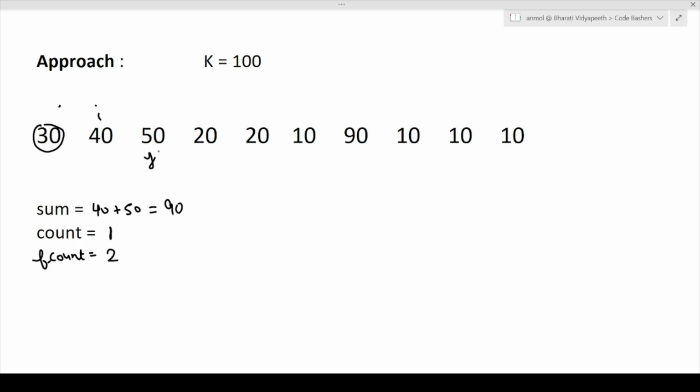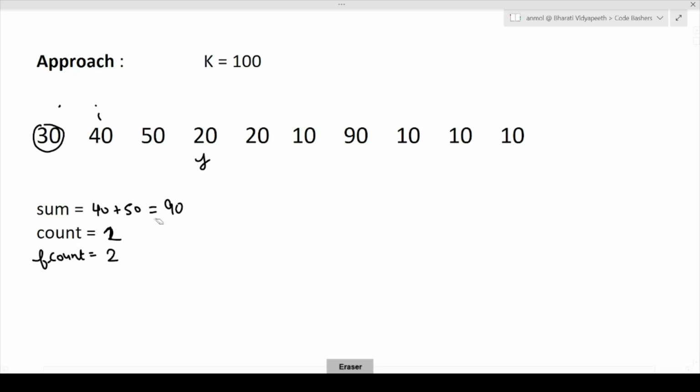So again, since it is a valid move, we will move our j value to the next pointer and update our count value to 2, because this count value of 2 represents these two elements, that is 40 and 50. Now f count and count are the same, so f count will not update itself.